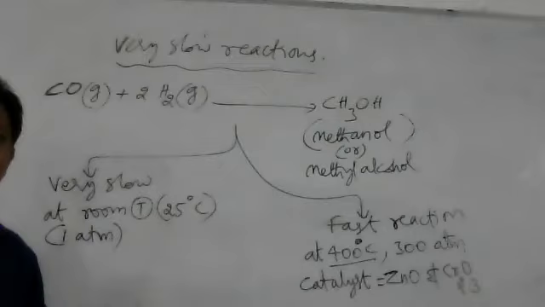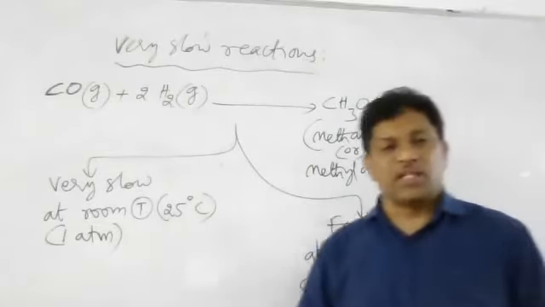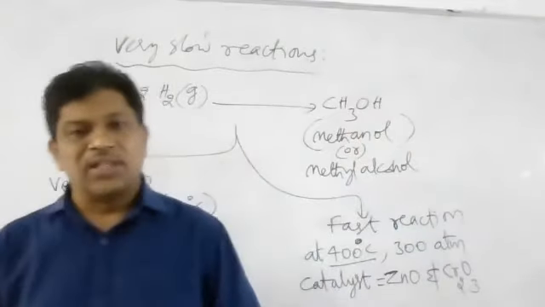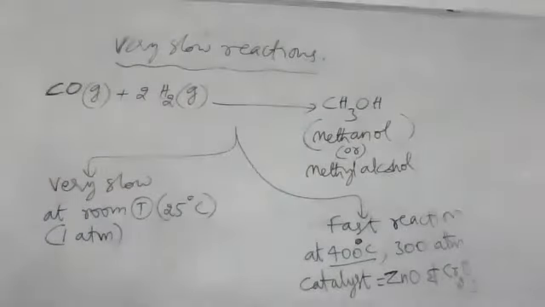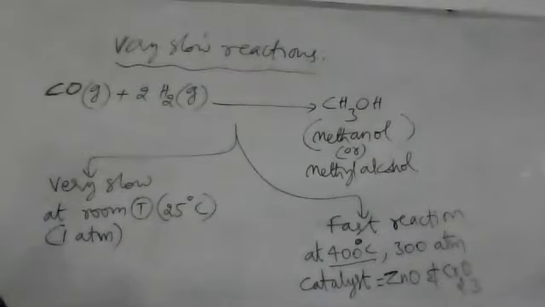Chemical kinetics is a branch of physical chemistry which deals with the study of rate of reaction, the study of mechanism of reaction, and also the study of factors which affect the rate of reaction. So by changing factors such as temperature, pressure, and a catalyst, we can change the rate of reaction. And also concentration. By changing concentration also sometimes the rate of reaction will change. So this is about the conversion of very slow reactions into fast reactions by changing reaction conditions. Take the screenshot of that one.